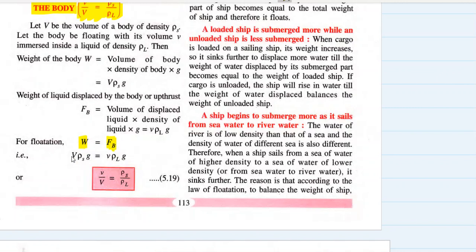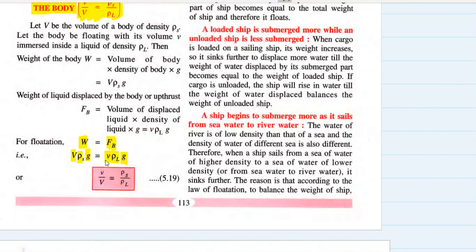Now, weight of the body is equal to volume of the body multiplied by the density of solid body multiplied by the acceleration due to gravity. And upthrust, or weight of the liquid displaced by the submerged part of the body, is equal to volume of the submerged part of the body multiplied by density of liquid multiplied by acceleration due to gravity. From both sides g will cancel, acceleration due to gravity.